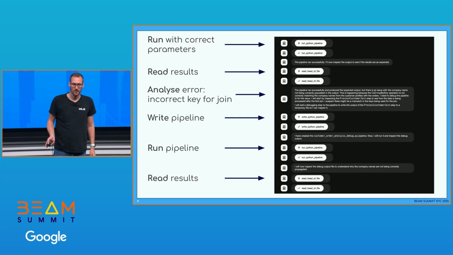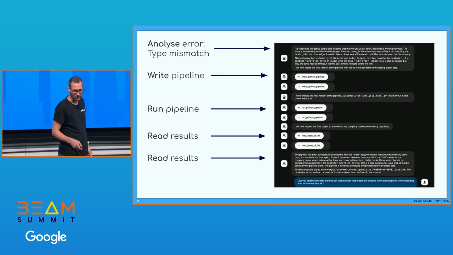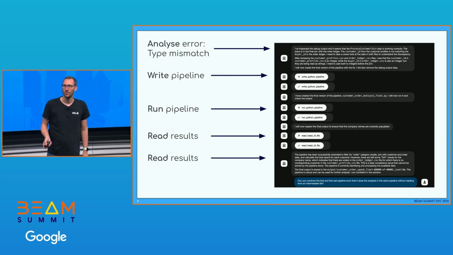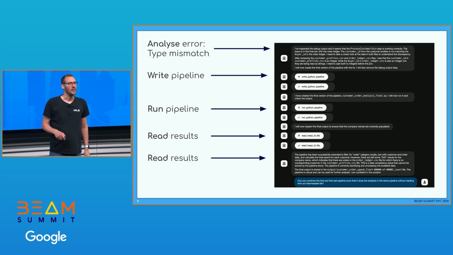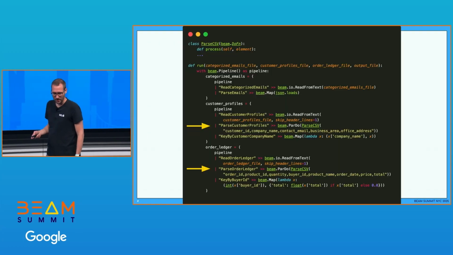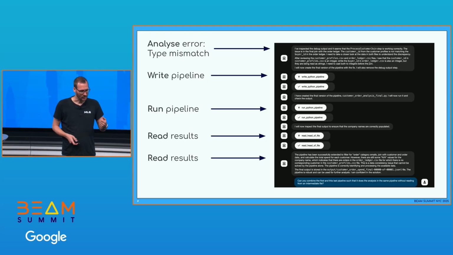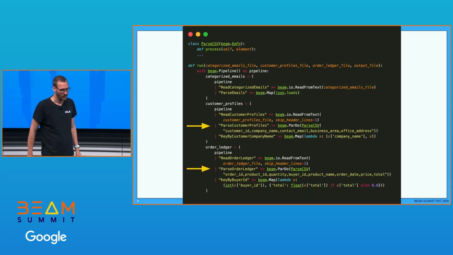We read the results. We analyze another error. There was a key incorrect. We write another pipeline. We run it. We read the results. We realize, okay, something was still wrong, because in one of my data sets it's called customer ID, and in the other one it's called buyer ID. Okay, not a problem. Write a new pipeline, run it, read the results, and basically, okay, now it works.